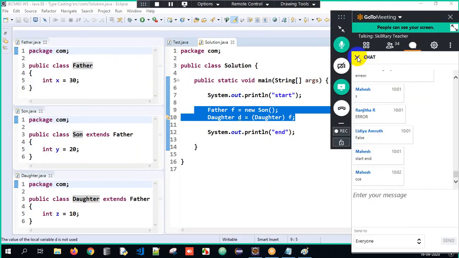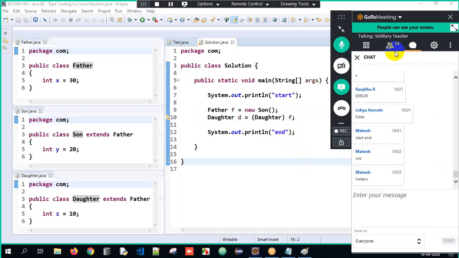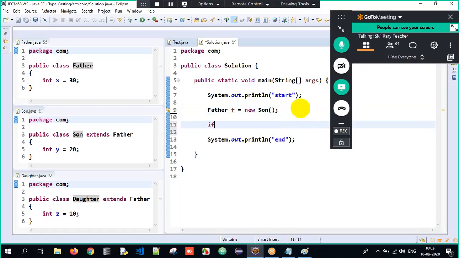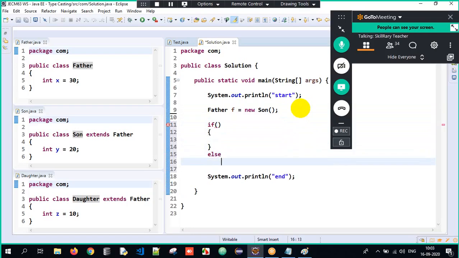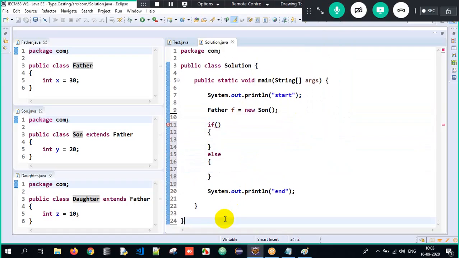How do we avoid it? We avoid it with the help of instanceof. Try to avoid it with the help of instanceof. How? I will tell you here, closely. How do we work around with instanceof? Here I'll make use of one if-else condition. This is how the basic syntax of if-else looks: if, open parenthesis, close, and then else here.